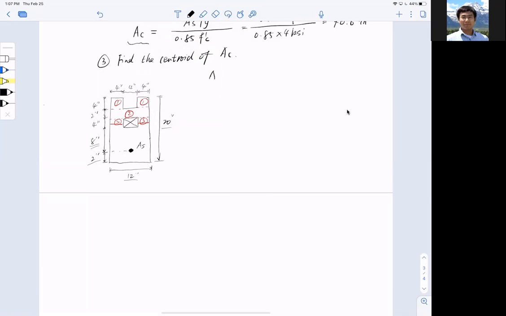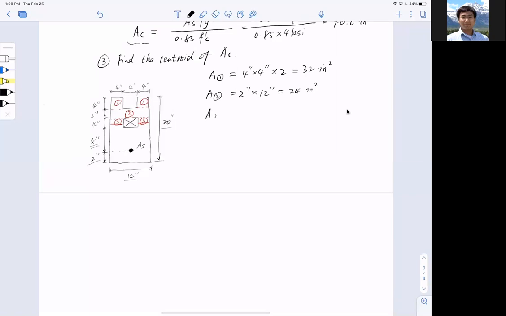I can get area A1 that is 4-inch multiplied by 4-inch, and I have 2 of the stick out, so I got 32-inch squared. And I have A2 that equals 2-inch, which is the width, across the height, so I have 24-inch squared from 2.